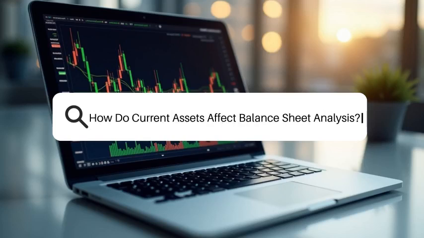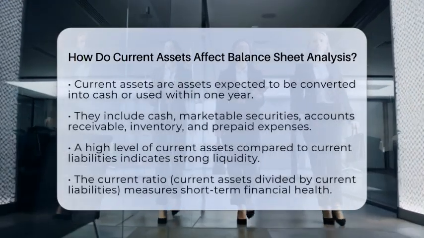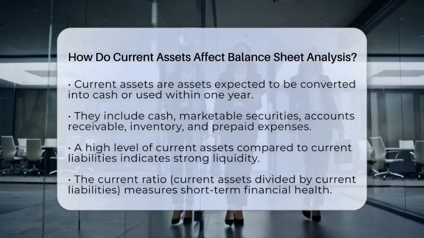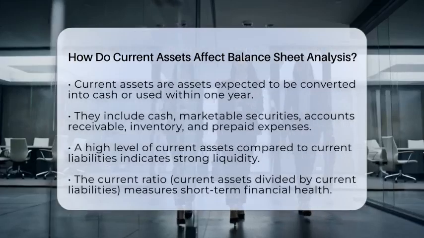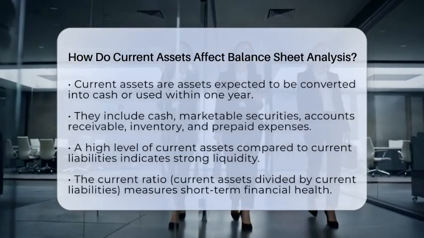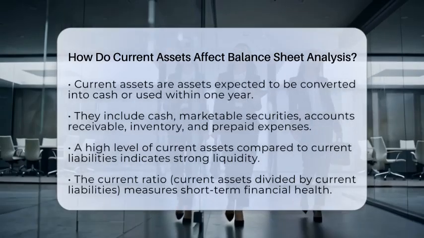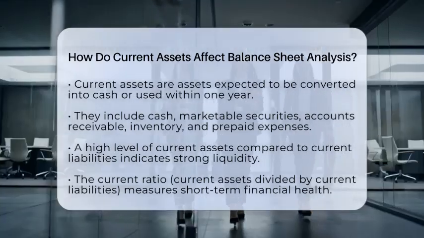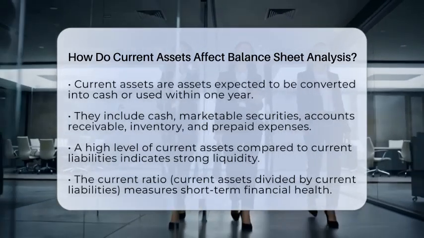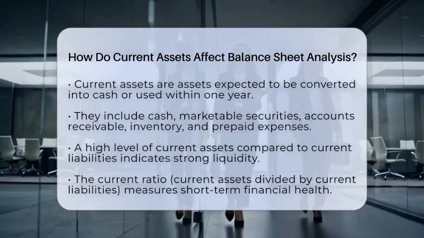How do current assets affect balance sheet analysis? Imagine trying to figure out if a company is financially healthy just by looking at its balance sheet. One of the most important parts to examine is the current assets. These are assets that the company expects to turn into cash or use up within 1 year. They include cash and cash equivalents, marketable securities, accounts receivable, inventory, and prepaid expenses.